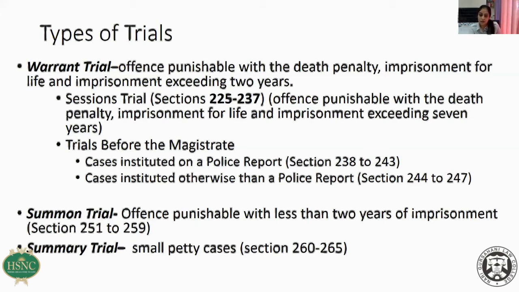Now, this will be a case instituted on a police report. Now, let's continue the same example.